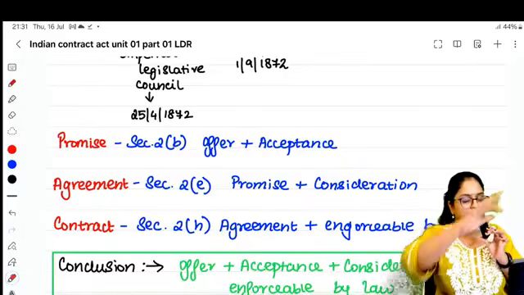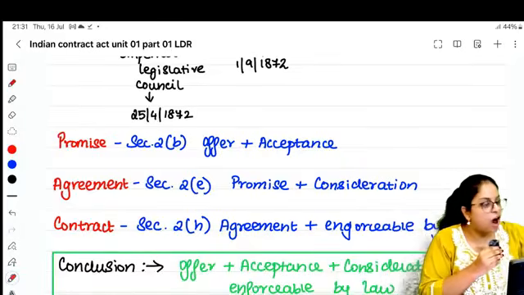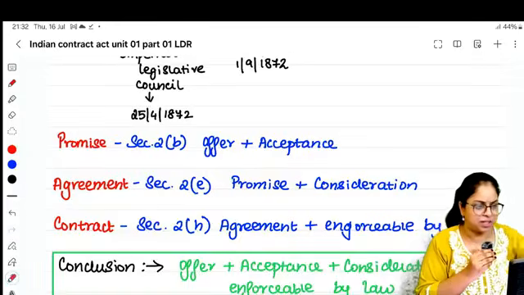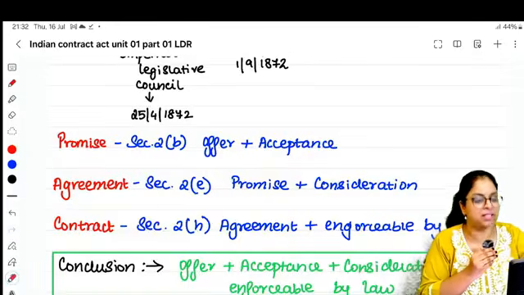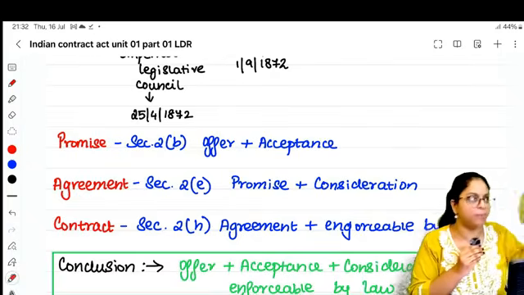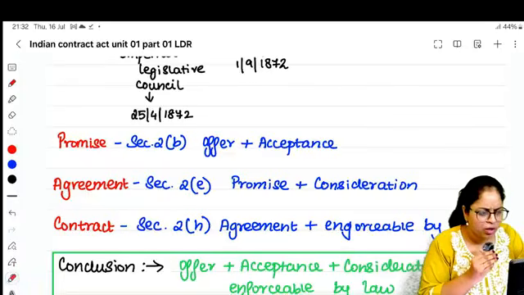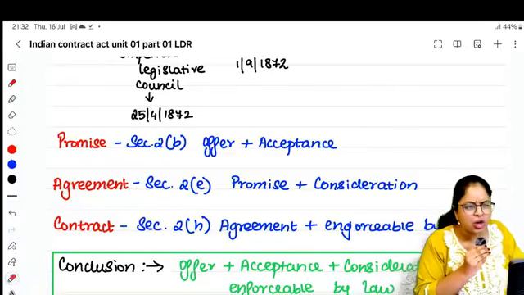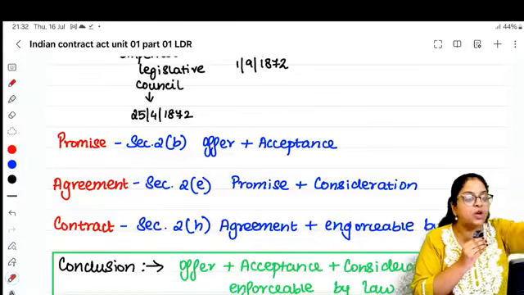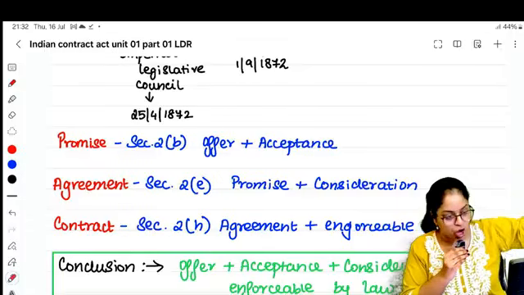So there are 3 terminologies, guys. Promise. When you make an offer, somebody accepts it. It's a promise. You propose to a girl, she accepts. You make an offer, she accepted. It's a promise. Tomorrow, let's say she breaks up with you. You cannot go and complain in the police station. She broke up with me. She told she'll marry me. No. It's offer plus acceptance. There is no consideration. There is no intention to create legal obligation. A promise is only offer plus acceptance. Section 2 clause B.